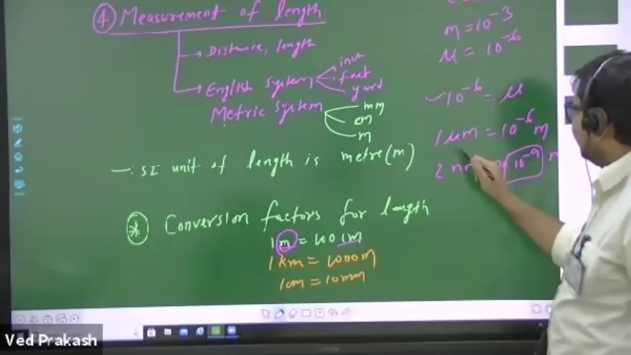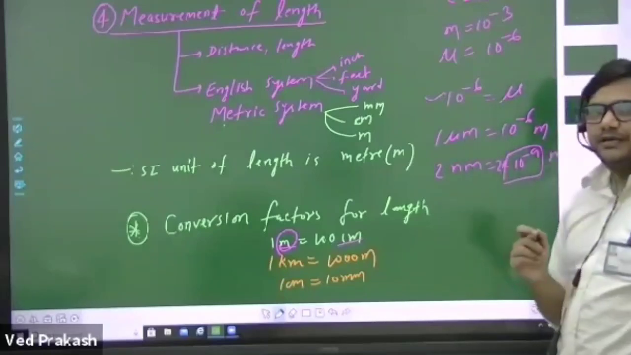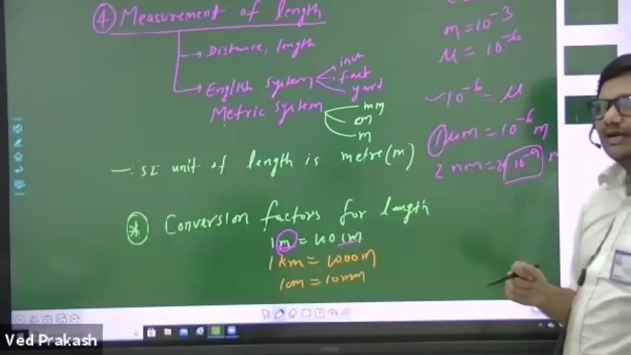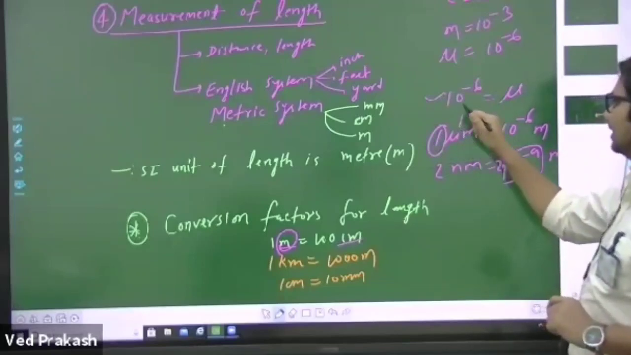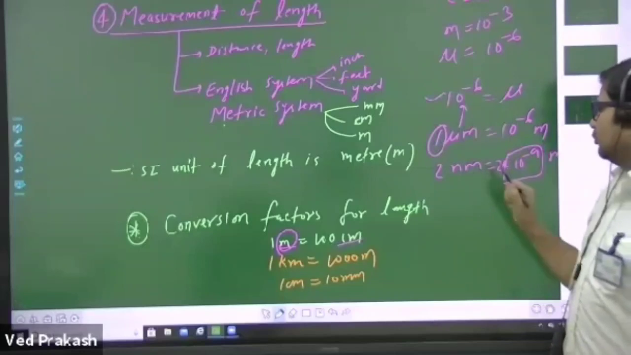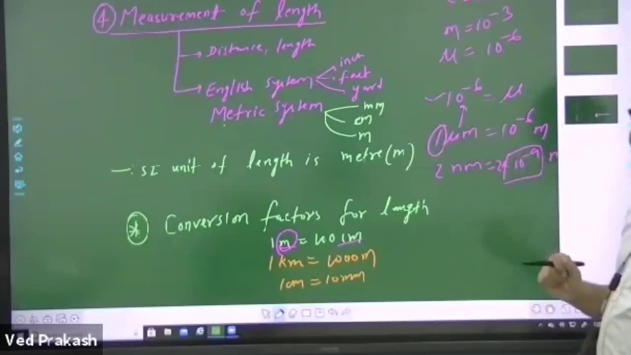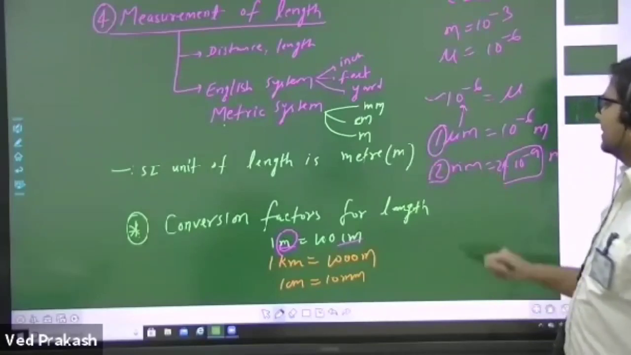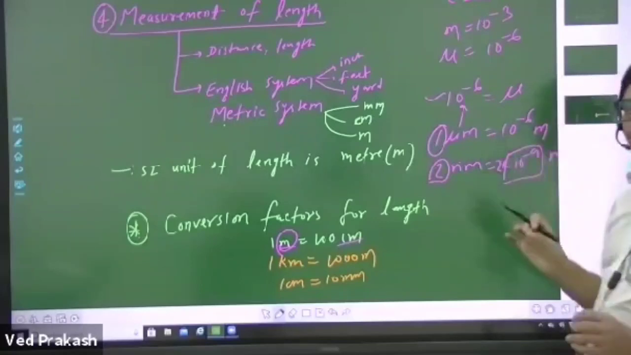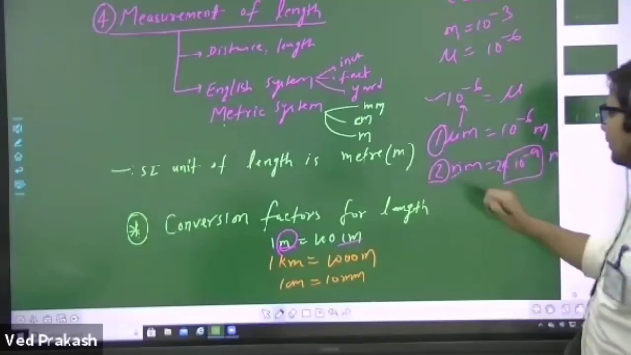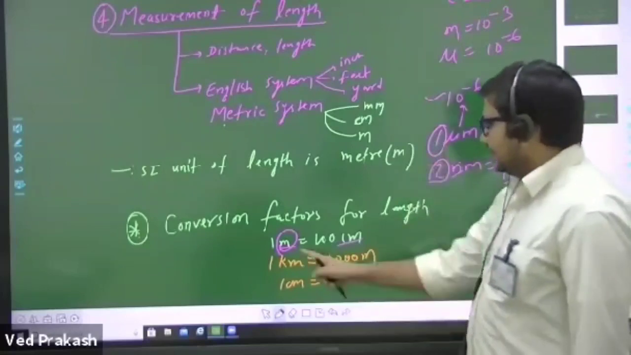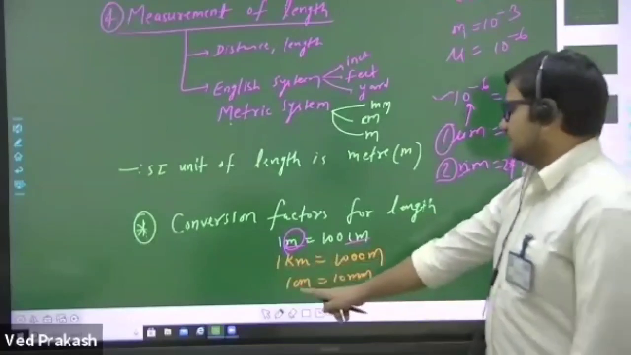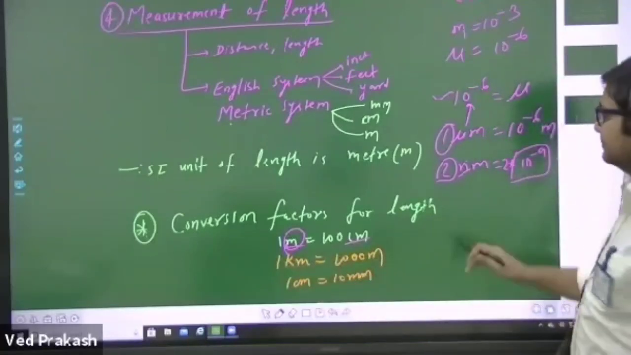So if you want to convert 1 micrometer to meter, then you have to multiply this numerical value with 10 to the power minus 6, which is the value of micro. And if you want to convert 2 nanometer to meter, then you have to multiply this numerical value with 10 to the power minus 9. So in place of 10 to the power minus 9, we use prefix nano. Using the same method, you can also convert 1 meter to centimeter, 1 kilometer to meter, and centimeter to millimeter. Okay.